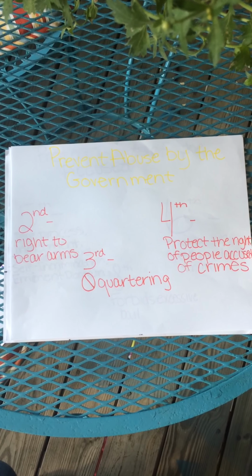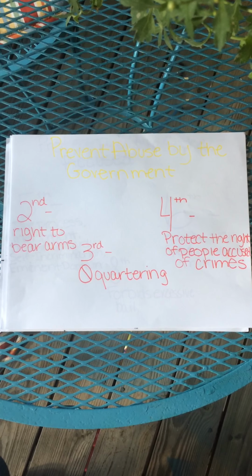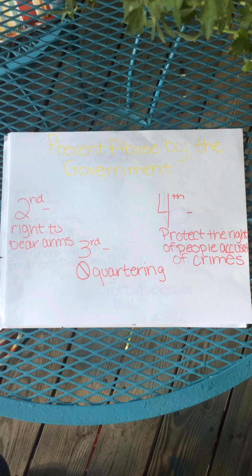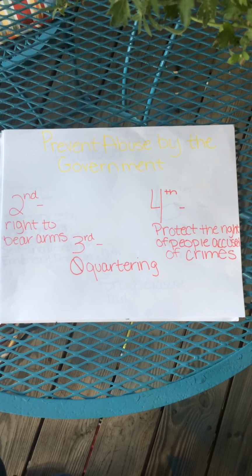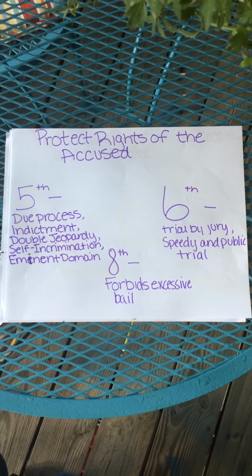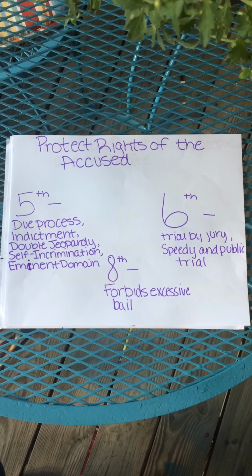The Second Amendment gave the people a right to have an armed militia. The Third Amendment made it illegal for the government to house soldiers in civilian homes during times of peace. And the Fourth Amendment protects the rights of people accused of crimes. The Fifth Amendment protects a person from being compelled to witness against himself in a criminal case.